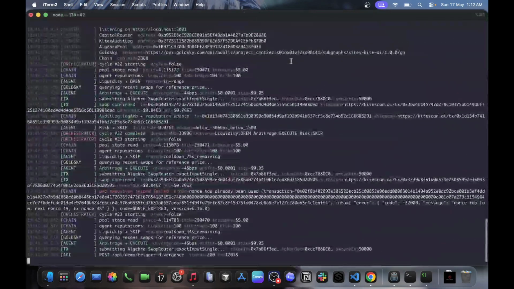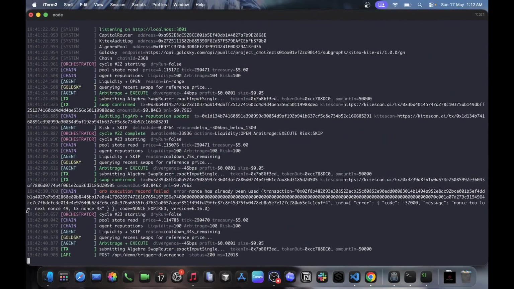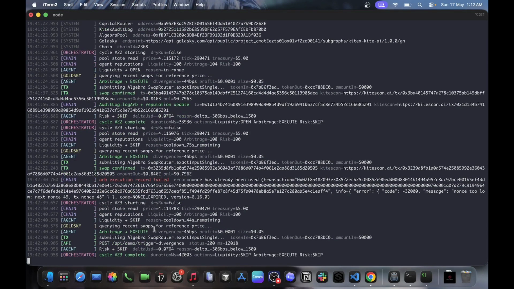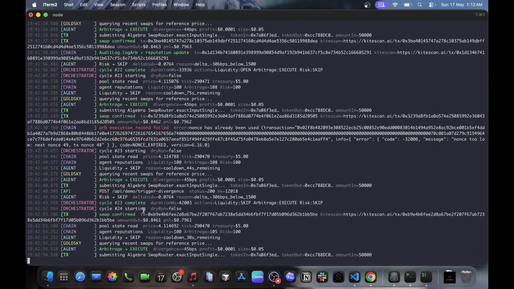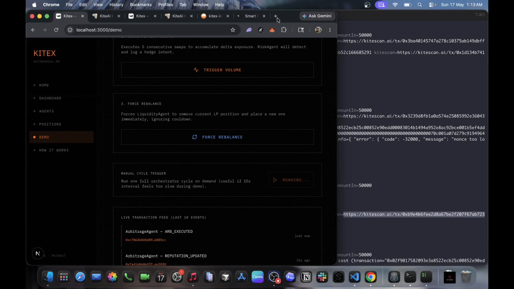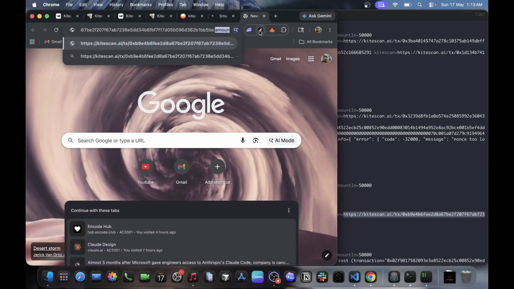Now I'll expand my terminal. Watch the agents: the pool state is read, Goldsky returns the reference price, and the arbitrage agent detects a 44 basis point divergence, well above the threshold. It submits a counter swap on the Algebra swap router, and our transaction details are here. We can navigate to Kite Scan to view our swap. Now that our counter swap has been confirmed, we can view it in the Kite explorer.